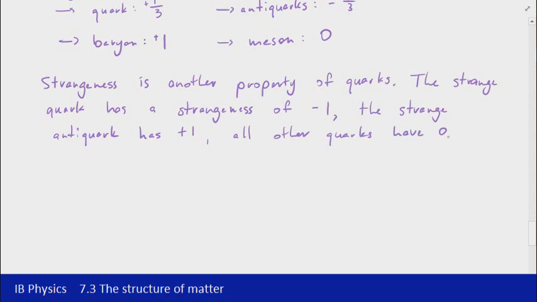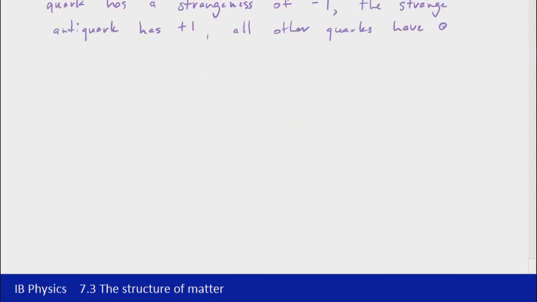Now I want to have a look at a few examples of baryons, and we'll look at both their baryon number and their strangeness. This is where we're combining quarks to identify certain properties of the baryons that they form.